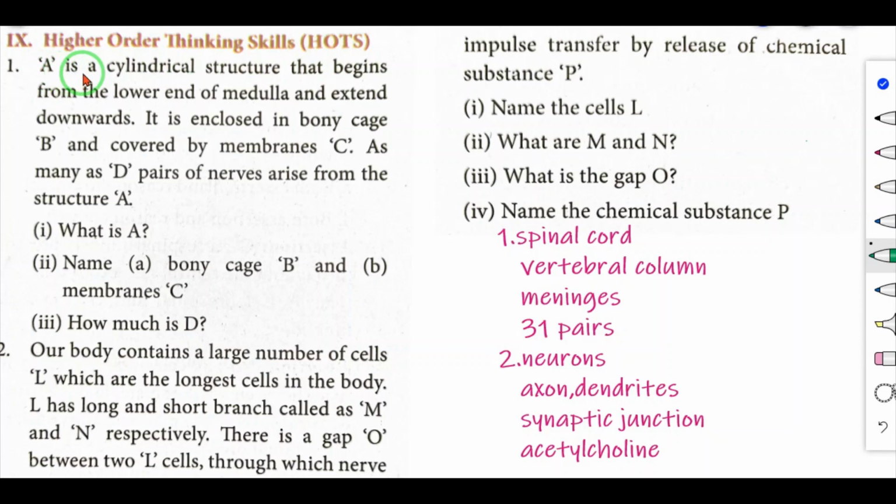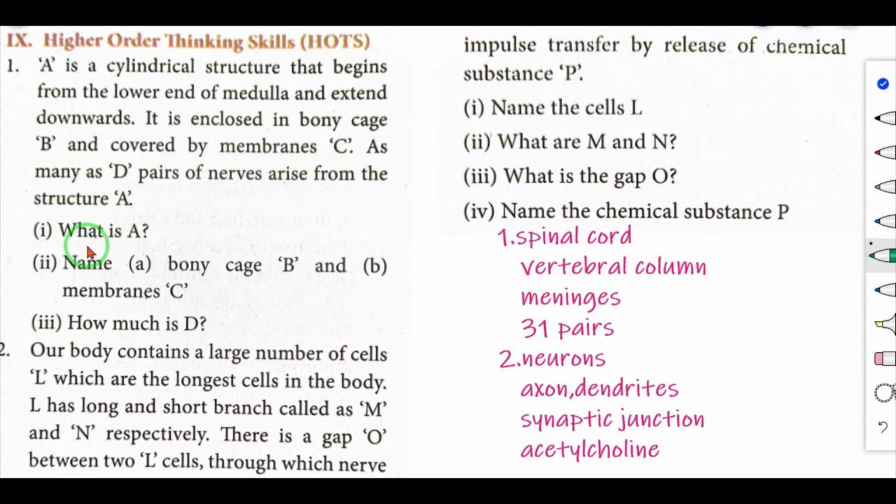Number 1. A is a cylindrical structure that begins from the lower end of medulla and extends downwards. It is enclosed in bony cage B and covered by membranes C. As many as D pairs of nerves arise from the structure A. Once again I repeat the question. A is a cylindrical structure that begins from the lower end of medulla and extends downwards. It is enclosed in bony cage B and covered by membranes C. As many as D pairs of nerves arise from the structure A.